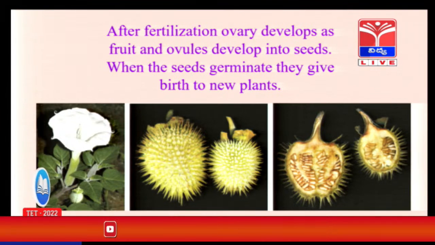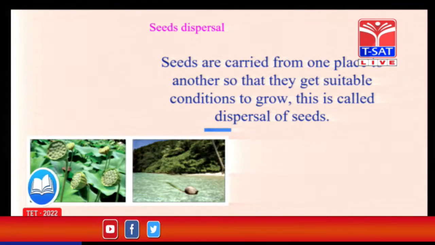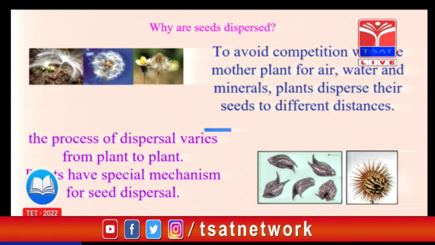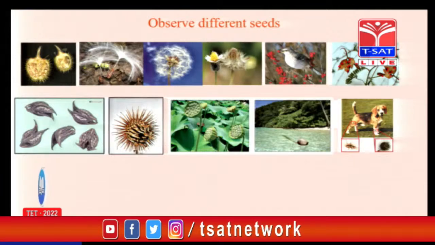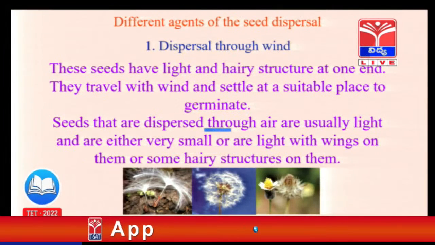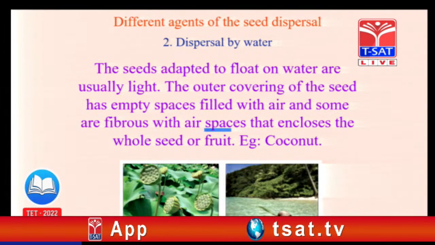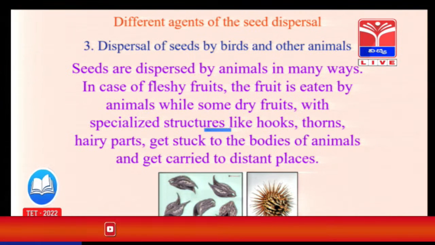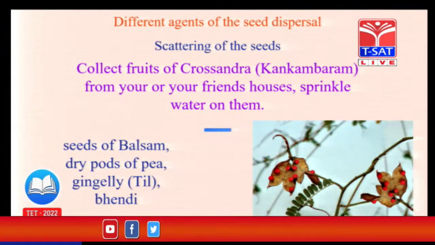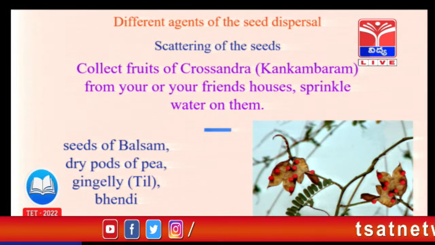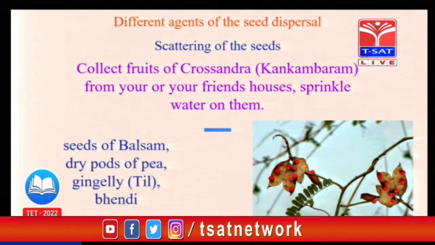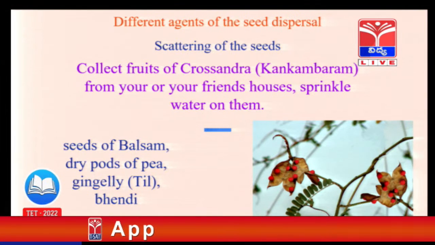These are some types of fruits formed from the ovary. And this is about seed dispersal. Some seeds are dispersed through air. Some seeds are dispersed through water. Some seeds are dispersed through other animals and human beings also. Some seeds are dispersed according to the mechanical breakdown of their capsules.